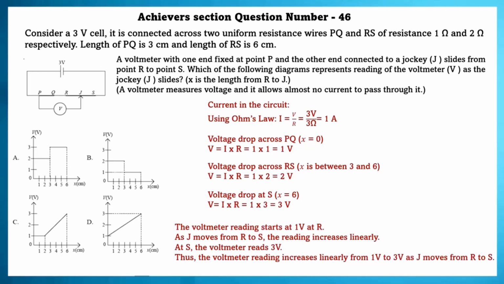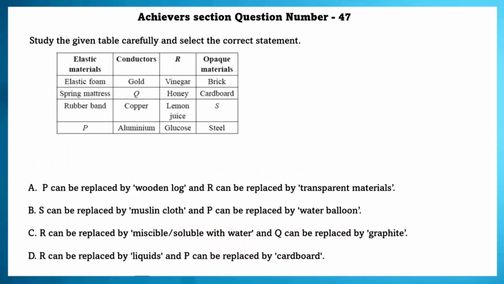The voltmeter reading starts at 1 volt at R. As J moves from R to S, the reading increases linearly. At S, the voltmeter reads 3 volts. Thus, the voltmeter reading increases linearly from 1 volt to 3 volt as J moves from R to S. The D option is the correct option. Achiever section question number 47.